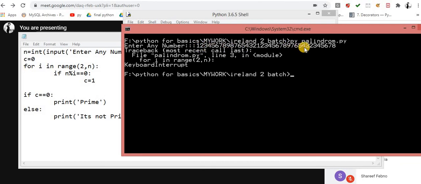In the first iteration you come to know this number is not a prime number, but your program is still running, because you defined your logic that way. So how can I control this thing?